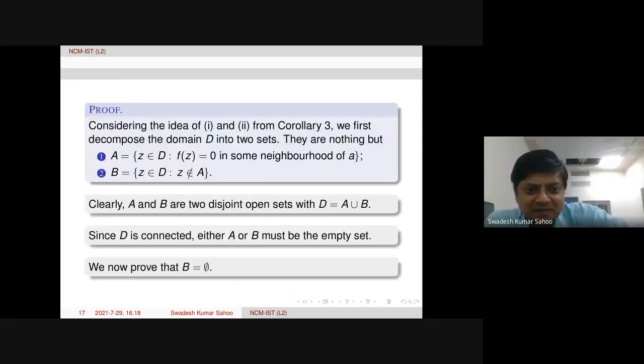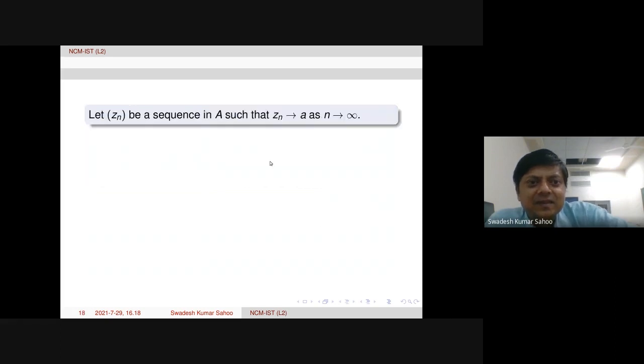So, yes. Now we are going to prove that A contains a point. That means A is non-empty. Then it will show that B has to be empty. Now we take a sequence in A arbitrarily such that Zn goes to a as n tends to infinity.